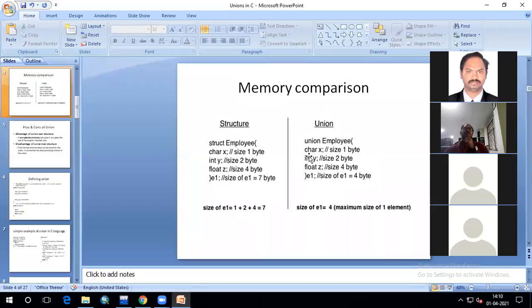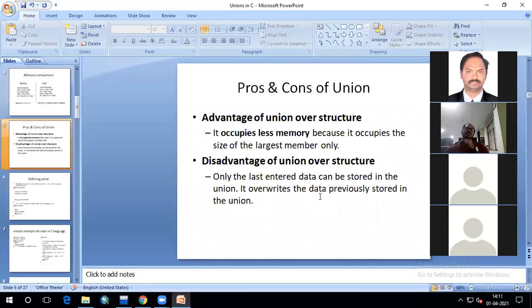Then if you enter y, the character value is going to be overwritten, and whatever value you enter for y is stored in these 4 bytes. Again, if you give some value to z, the previous y value is going to be overridden. Like that, the same memory location is shared by all the variables. That is the drawback.